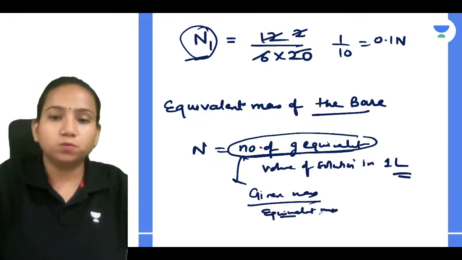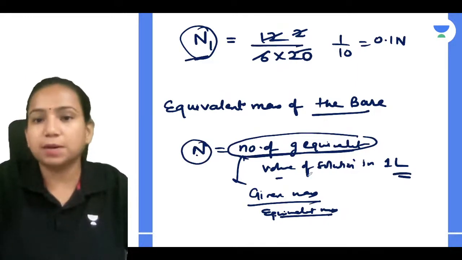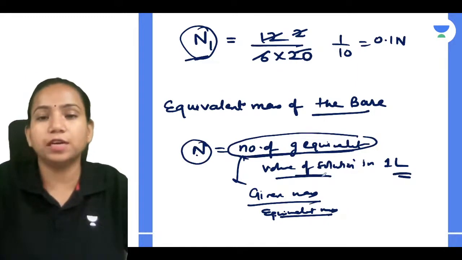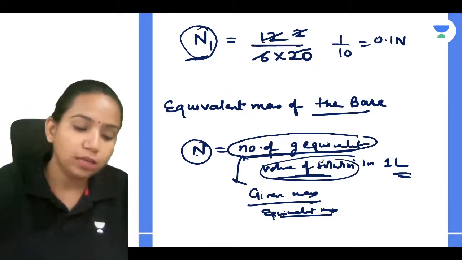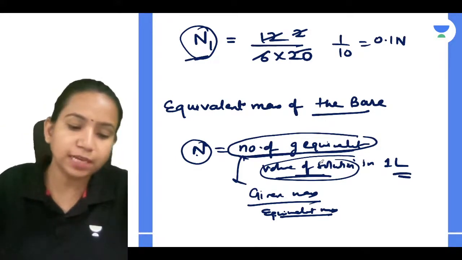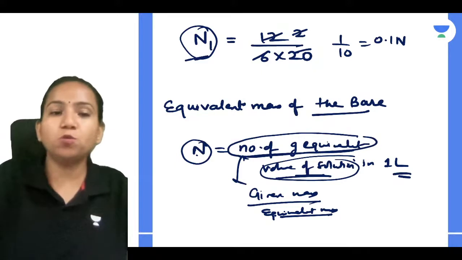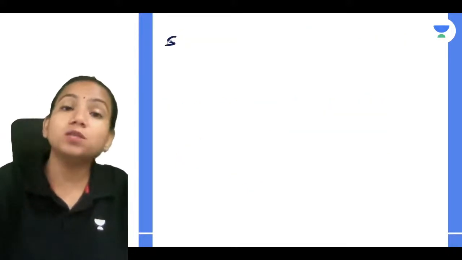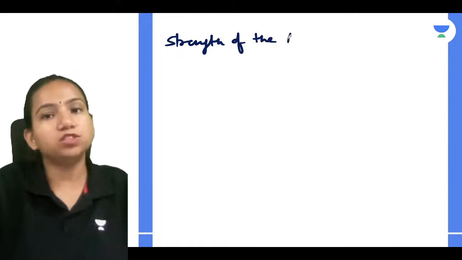So if I know the normality and if I know the equivalent mass, in this I'm considering the volume of solution as 1 liter. Can I find out the equivalent mass, guys? Tell me, guys. Or there is one more way. If you don't want to do this, you can find out the strength of the base.